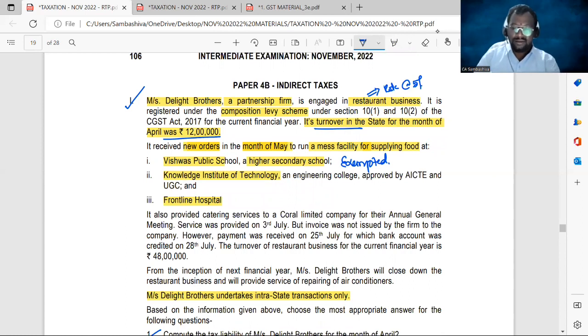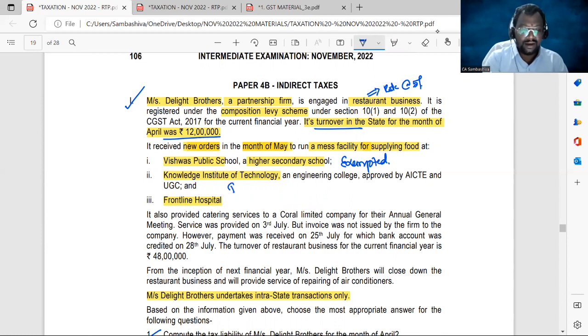Any mess facility provided to an educational institution, here meaning an institution providing preschool education up to higher secondary school, is exempt.